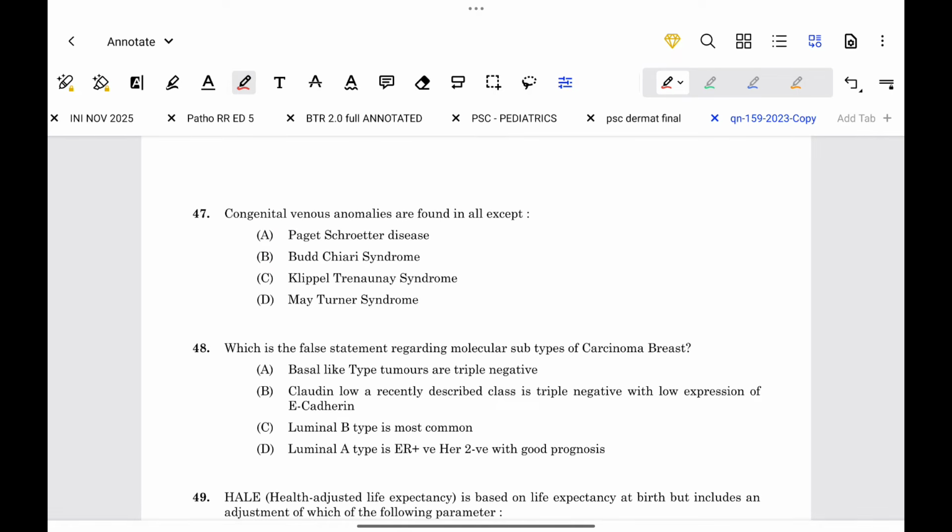Congenital venous anomalies are found in all except. It is found in Parkes Weber disease, Klippel-Trenaunay syndrome, May-Thurner syndrome. It is not found in Budd-Chiari syndrome.